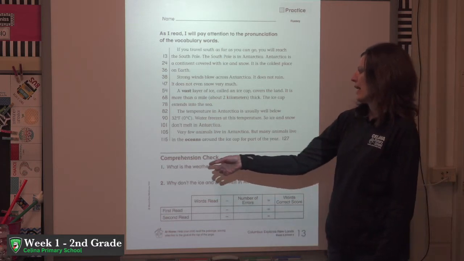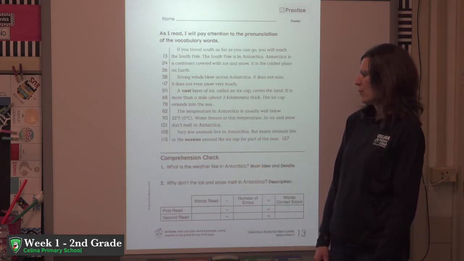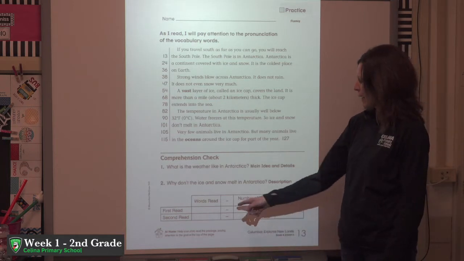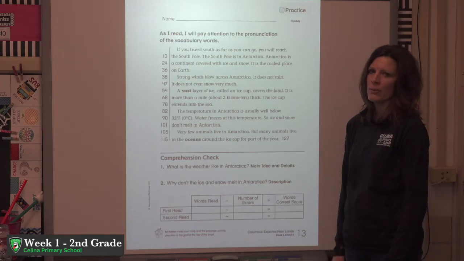At the bottom, we're going to have a comprehension check. There are 2 questions that you'll want to have someone read to you, or you can read those questions and just answer out loud. There's a box at the bottom. We don't need to worry about that if it's not something that you're familiar with.